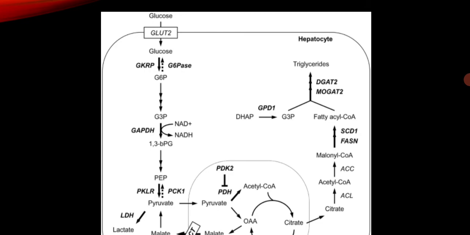Acetyl CoA forms mainly the palmitate, which is a C18 compound, and this fatty acid, the C18 palmitate or palmitic acid, is esterified by the glycerol in the endoplasmic reticulum to form the triacylglycerides or TAGs.